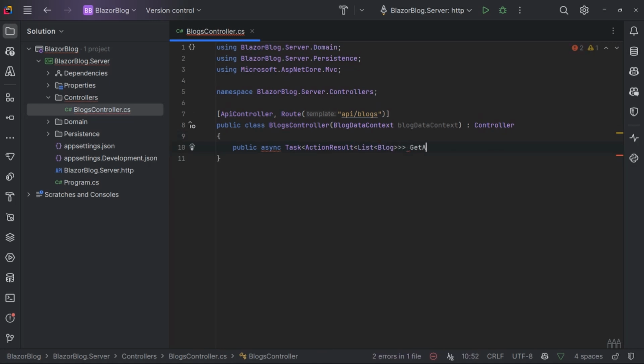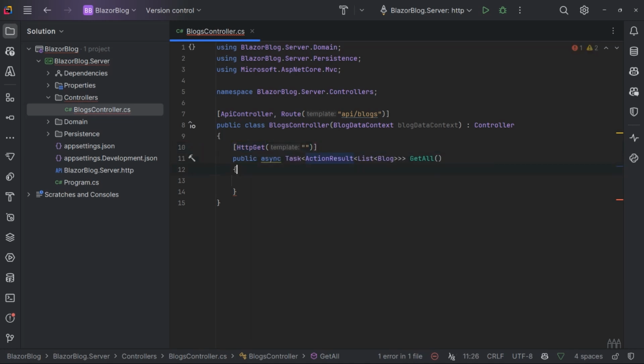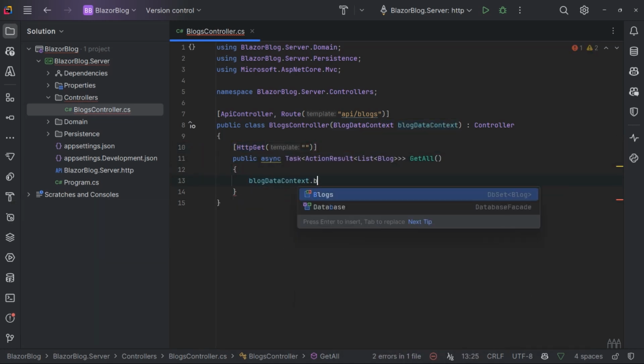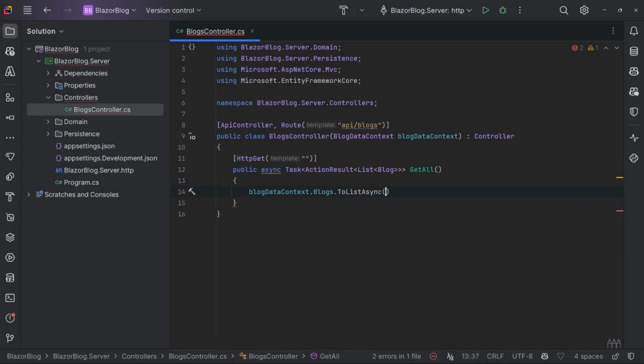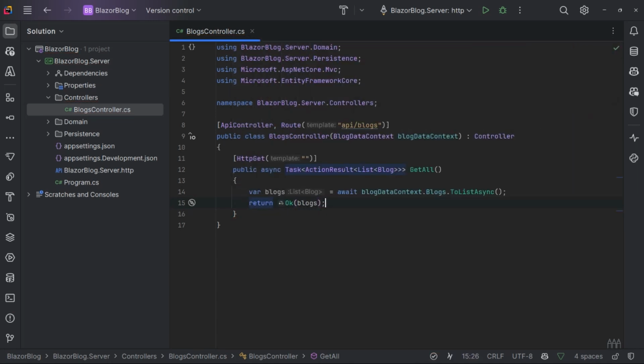And let's call this method GetAll. So to that, I'm going to add an attribute of HttpGet. And in there, to get all, I'm just going to go blogDataContext.Blogs.ToListAsync. We will await that, and that will return our blogs. And in there, I will just return Ok with the blogs inside.